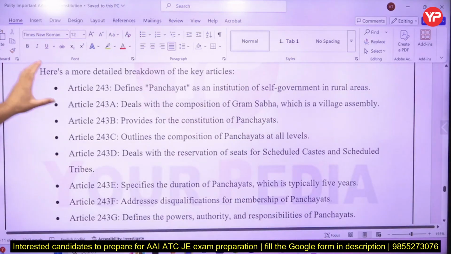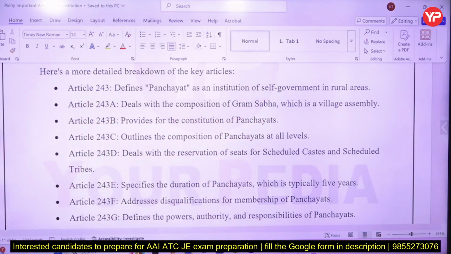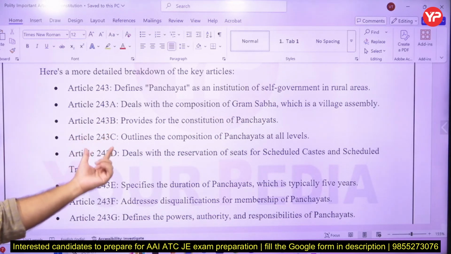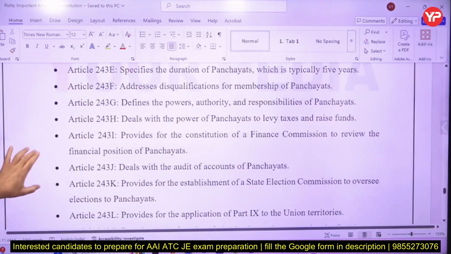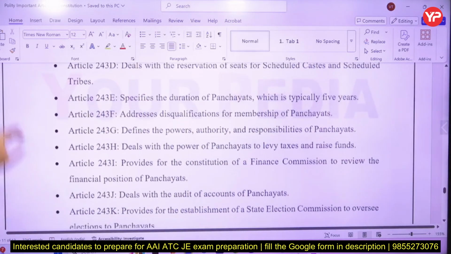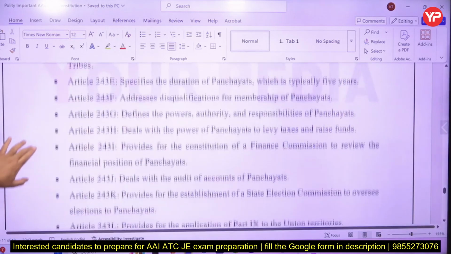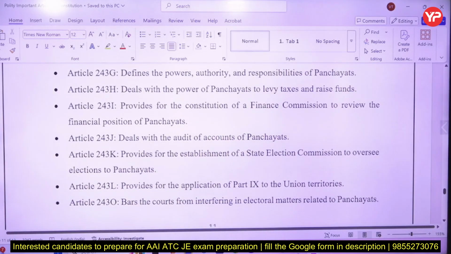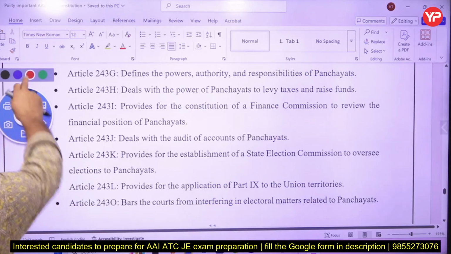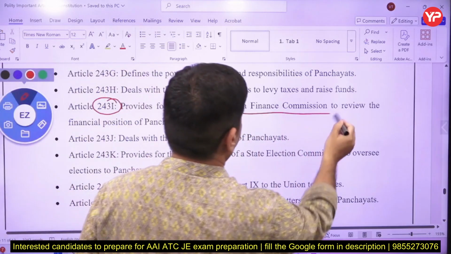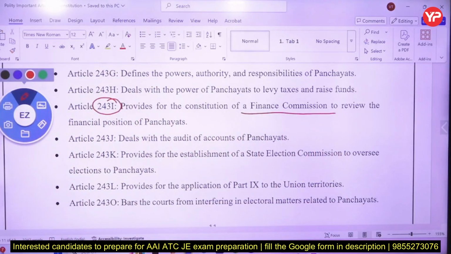There are some articles, you need to go through these articles, friends. Article 243A talks about Gram Sabha. Then articles 243B, C, D, E, F, G, H, I. There are certain things which are very, very important, and this H is the tax giving powers to Panchayat. Constitution of Finance Commission, article 243I, is the creation of the Finance Commission for reviewing the financial position of Panchayat. There is a Finance Commission under article 280 also, but for Panchayat it is 243I.